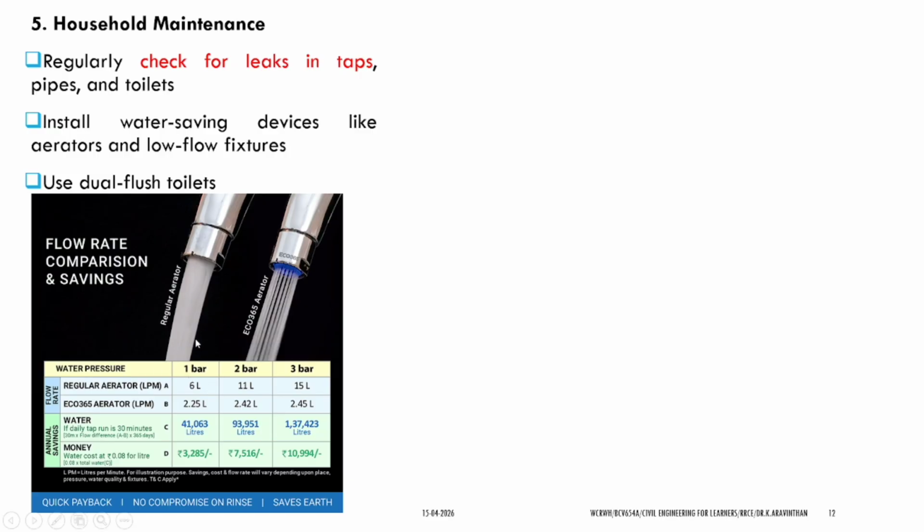When you are using a normal aerator, around 6 liters of water is spent. When this kind of aerator is used, these packets are there. This will use only 2.5 liters for the same purpose. This can save your cost.